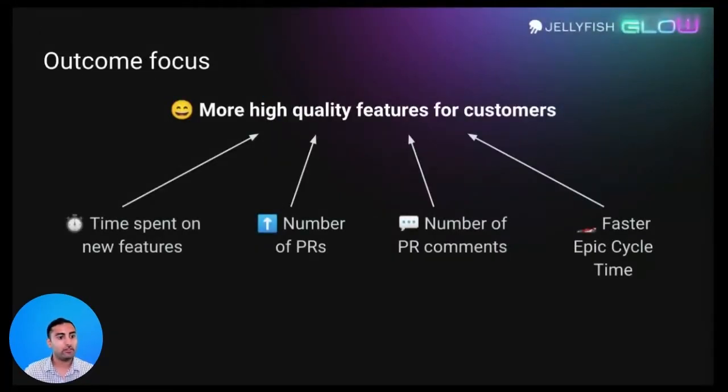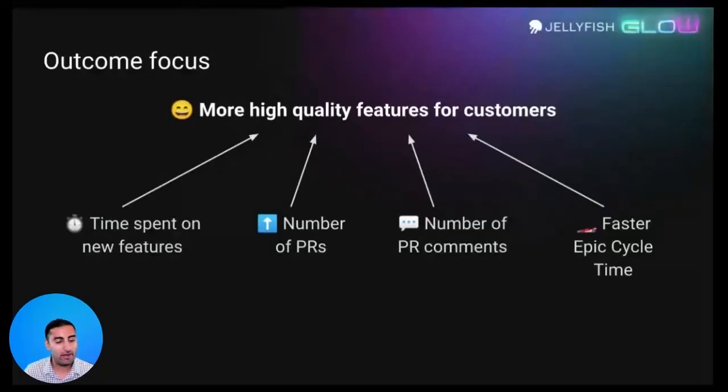Well, imagine we focus this around outcomes. For outcomes, we want to focus on having more high quality features for customers. And what that means is we measure several separate outputs that would actually drive towards this. Number one is we could focus on time spent on new features. The more time we spend on new features, the more likely it is that we get more high quality features for customers. Just like we mentioned in the previous example, we could measure the number of PRs landing in production, making sure these things actually get shipped out the door.